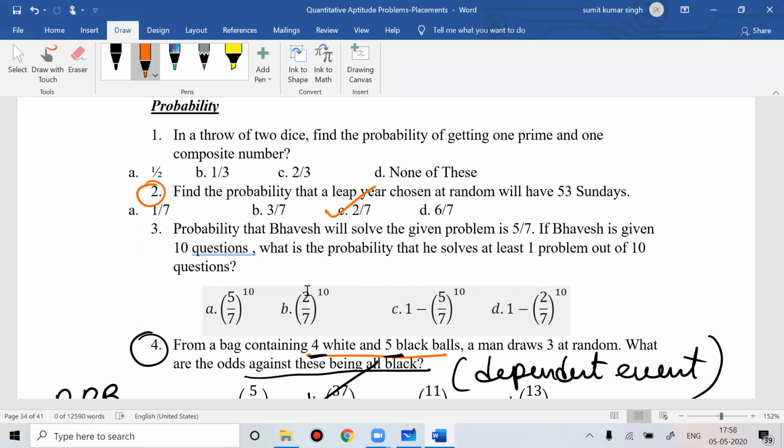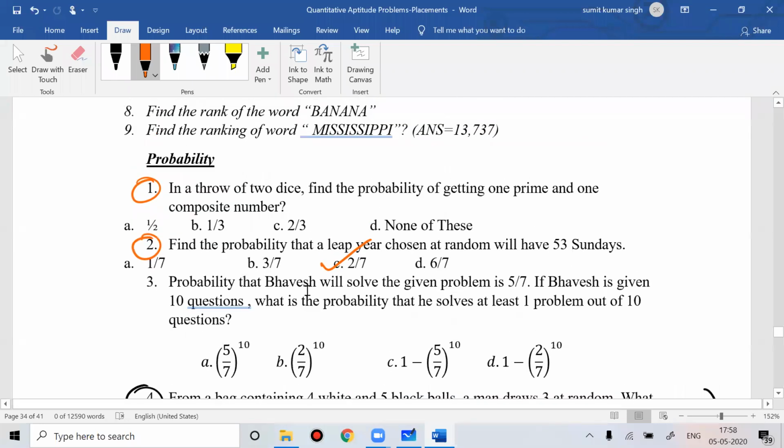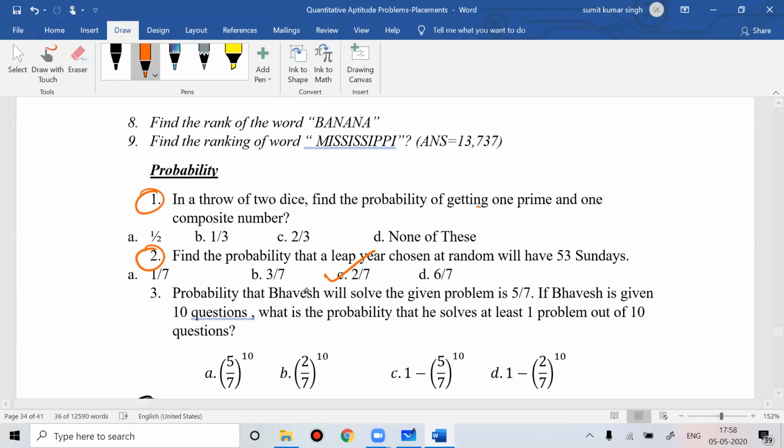I already did this when I did calendars for you. Now question number 1: if you throw 2 dice, what is the probability of getting one prime and one composite number? How many prime numbers are there? 2, 3, and 5. How many composite numbers? 4 and 6. You just need to draw the cases.